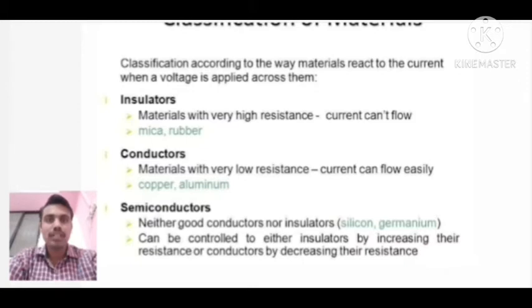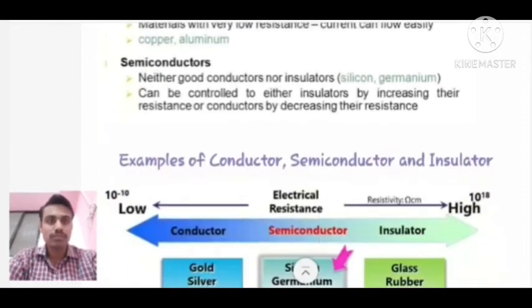On the basis of addition of impurity, semiconductors are further classified in two types: p-type and n-type semiconductors. Intrinsic semiconductors are pure semiconductors, but extrinsic types are classified as p-type and n-type semiconductors, and that we are going to study in the next points.